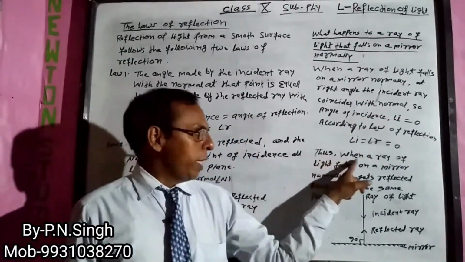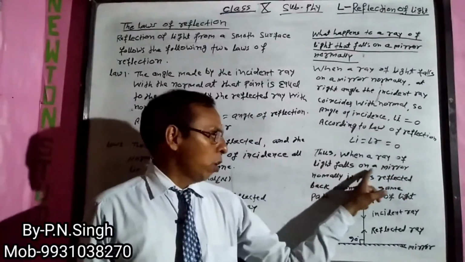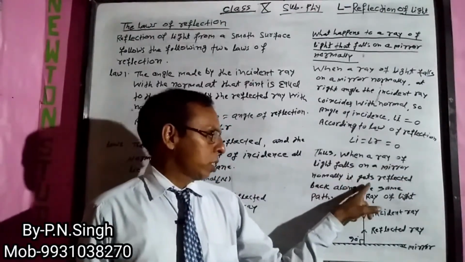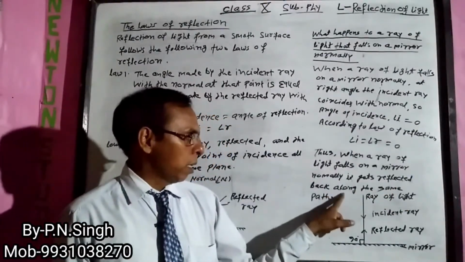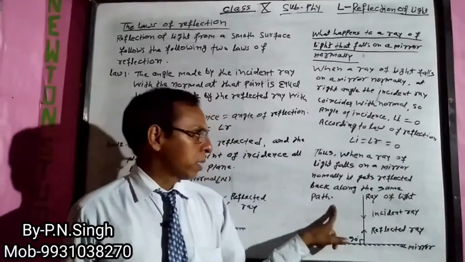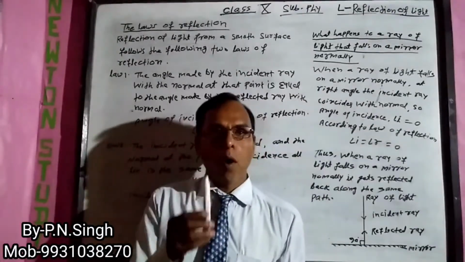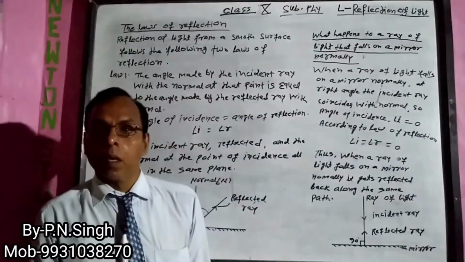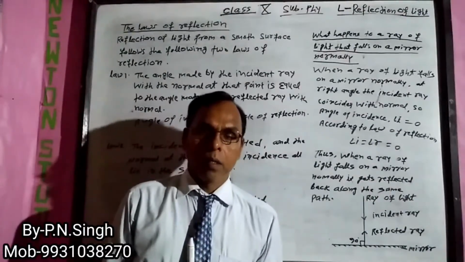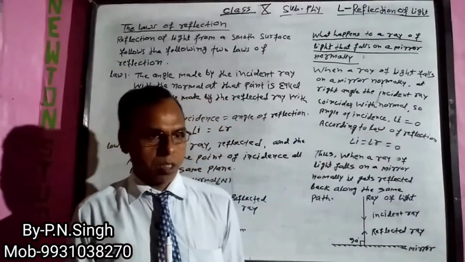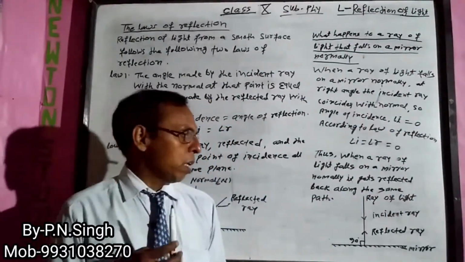Thus, when a ray of light falls on a mirror normally, it gets reflected back along the same path. If a ray of light falls normally on a mirror or a polished surface, it gets back on the same path.